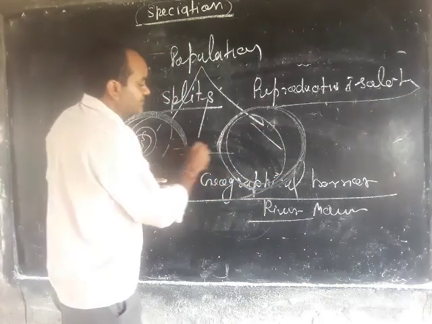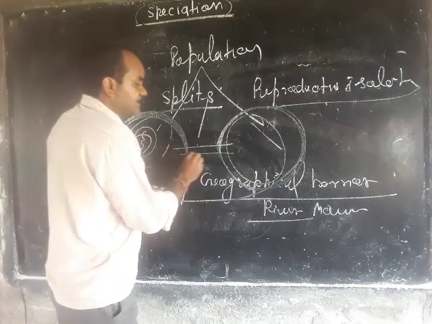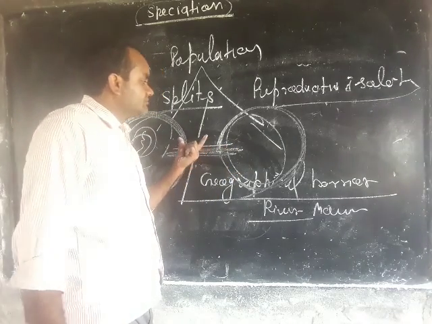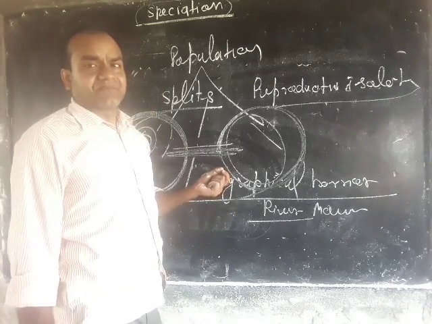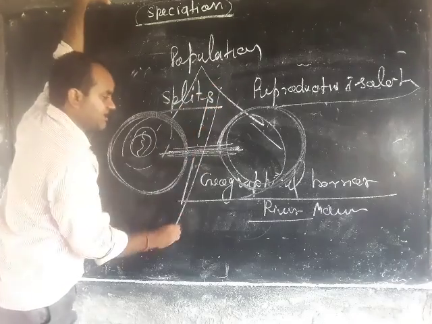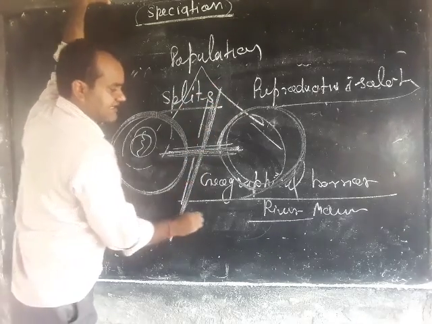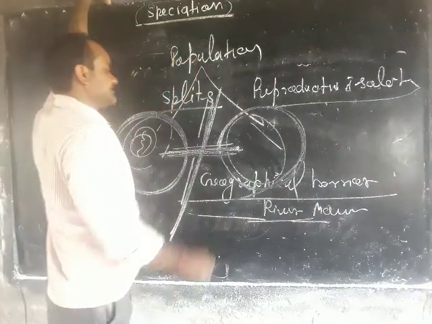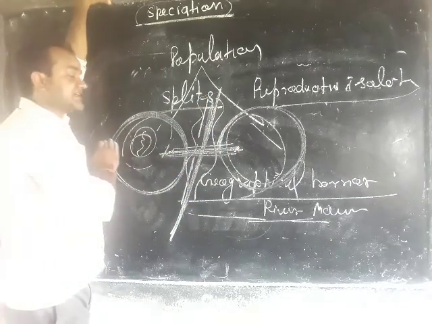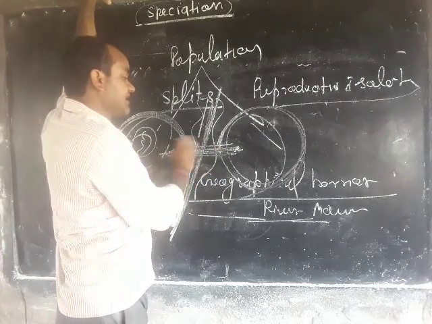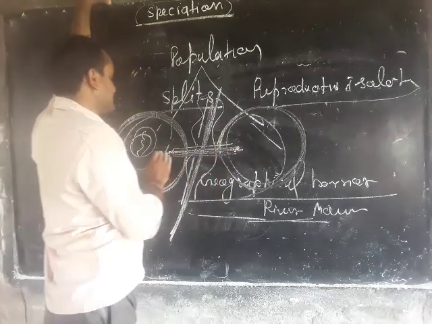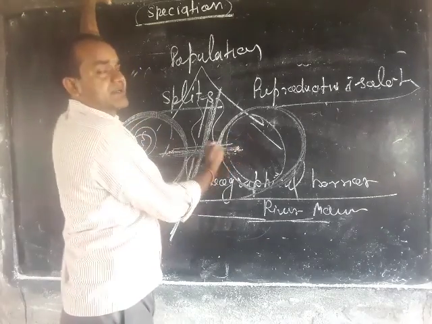They cannot meet, so there is no exchange of genes, because of geographical barriers such as rivers and seas between the two populations. They cannot reproduce with each other, and cannot exchange genes between one population and the separated population.